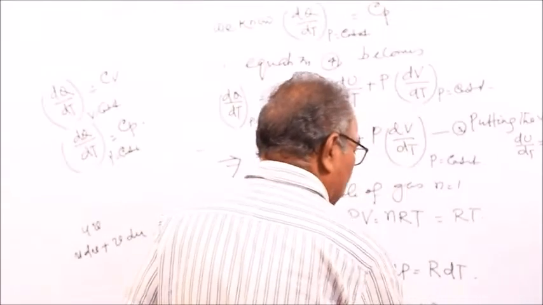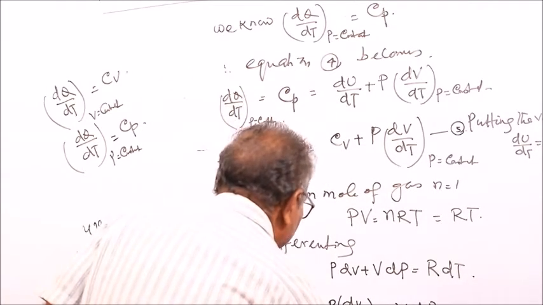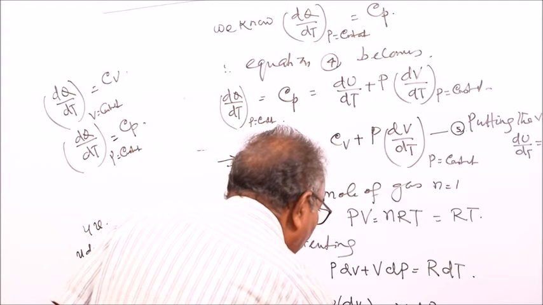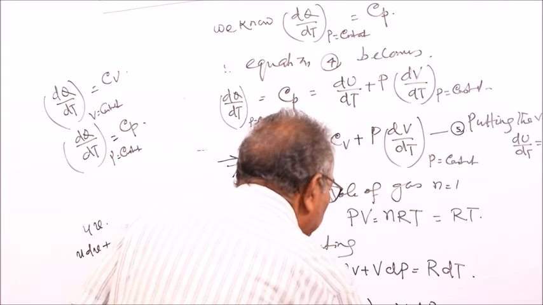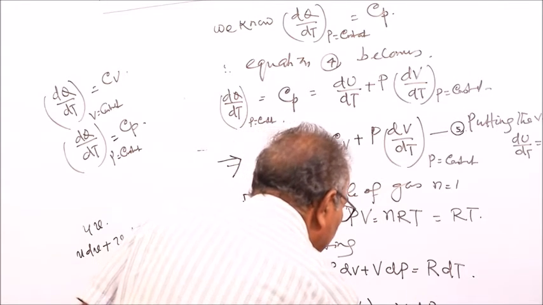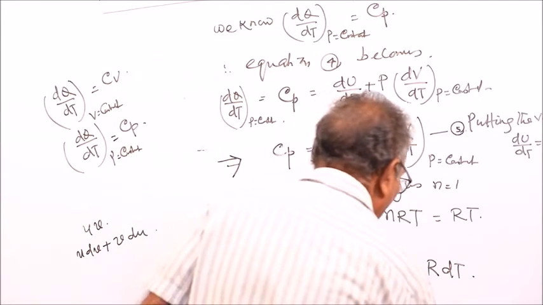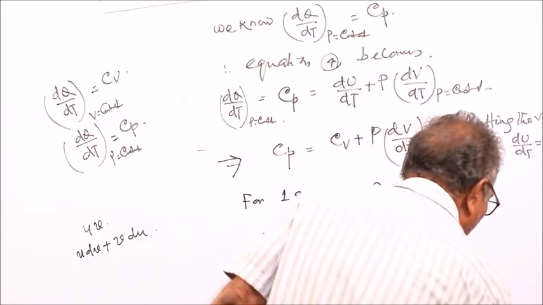So P is constant means dP is equal to 0. So we write this becomes equal to P dV by dt with P as constant. dP is 0, so this becomes V into 0, dP is 0, is equal to R. So this is equation 6.